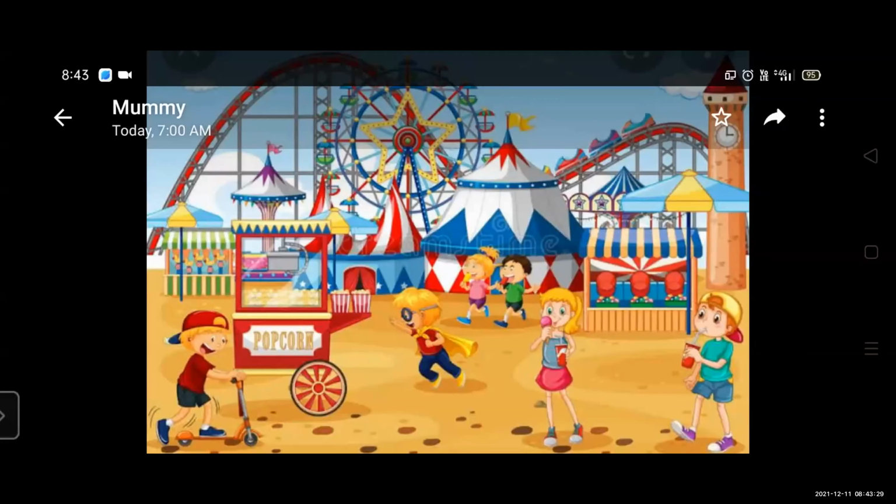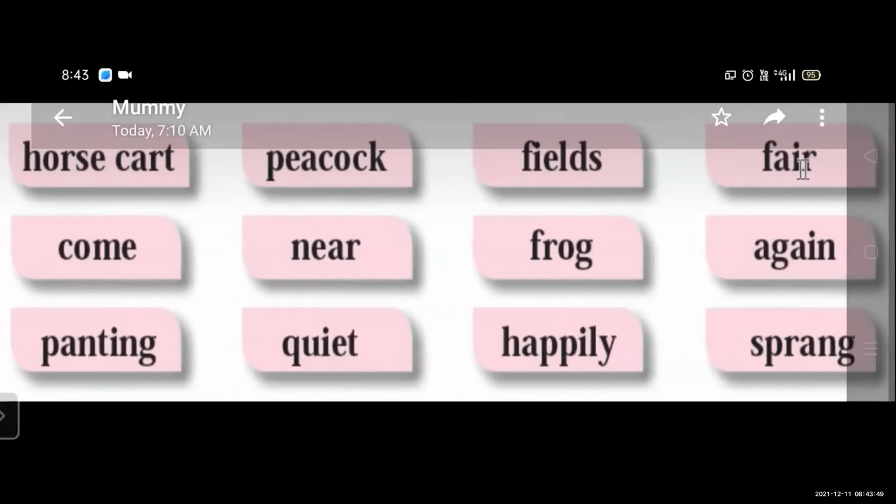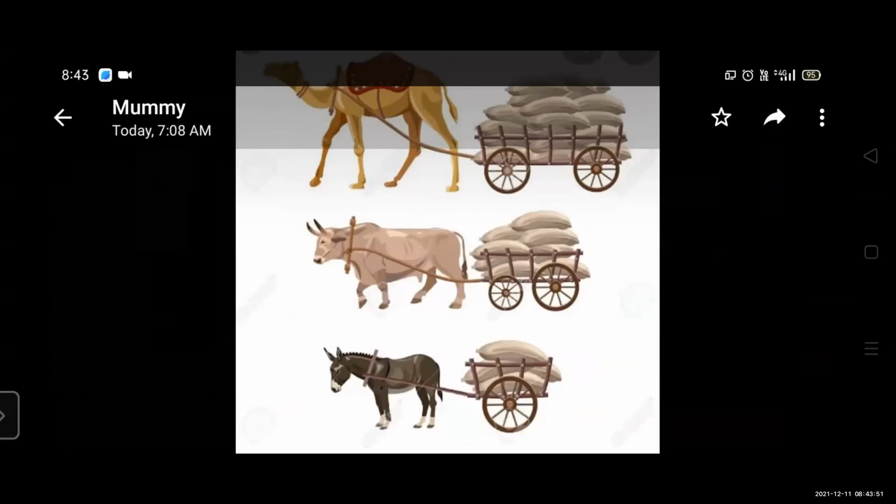So students, today we learn Unit 6, lesson number 2, Shyam's Horse Cart. Yes, Shyam's Horse Cart. Unit 6, lesson number 2. So students, what is the meaning of cart? See this picture.